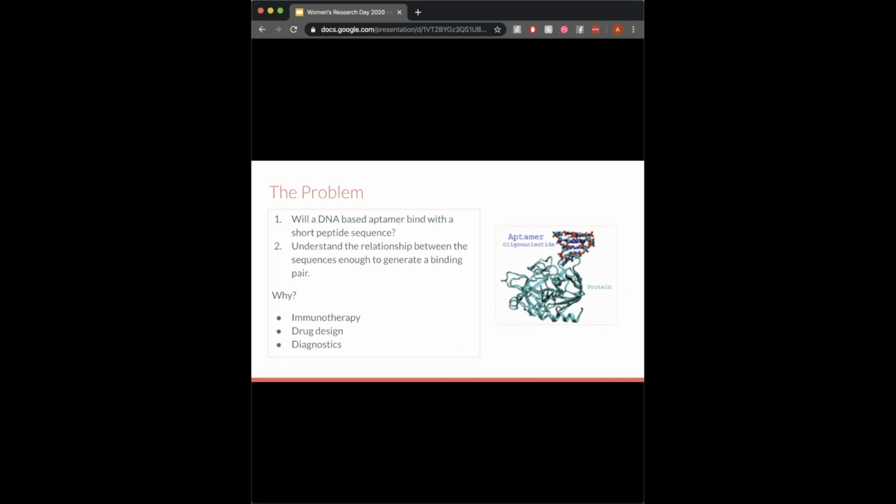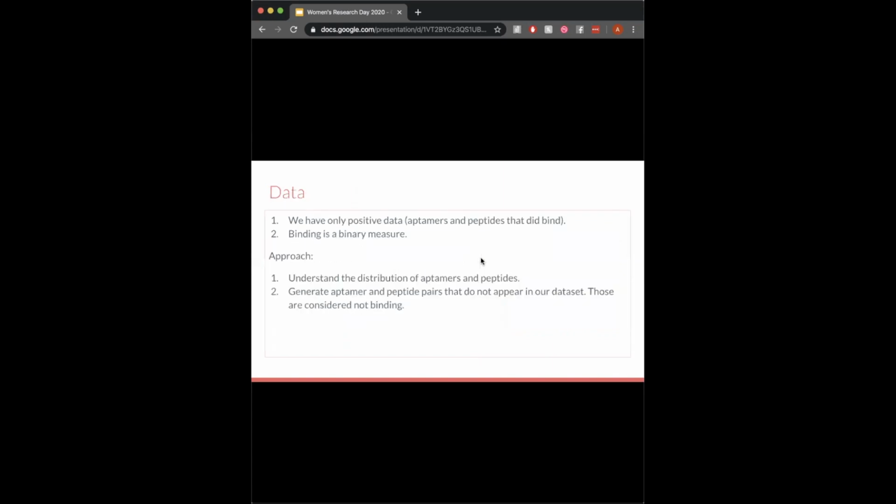This is useful for a variety of reasons. Predicting the behavior of these molecular interactions can be useful for immunotherapy, drug design, and diagnostics, amongst other things. For example, cancer cells emit peptides called neoepitopes. If we know that a particular cancer cell emits a certain kind of neoepitope, we can generate an aptamer sequence that will bind to it. By localizing that neoepitope, we can now introduce drugs and diagnostic measures that will target only that cancer cell.